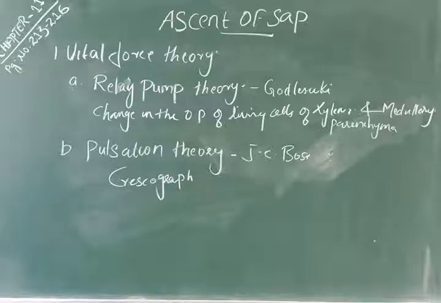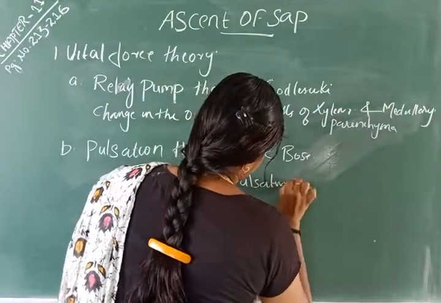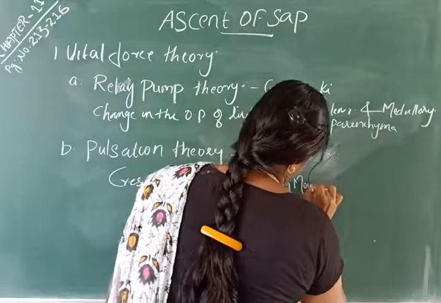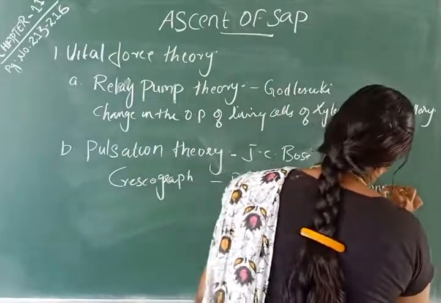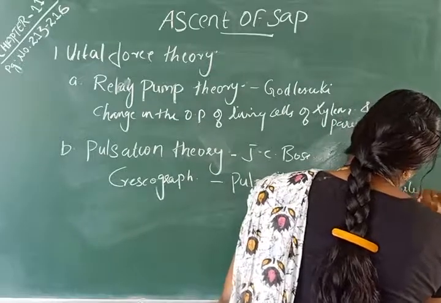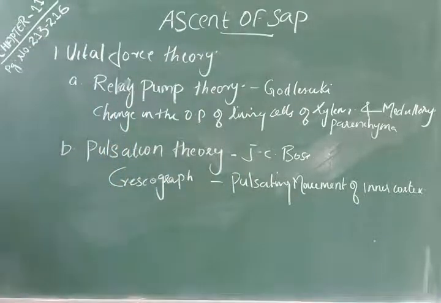So he said that the rhythmic pulsating movement of the inner cortex, like a pump, is responsible for ascent of sap. The pulsating movement of the inner cortex is responsible for the movement of water.